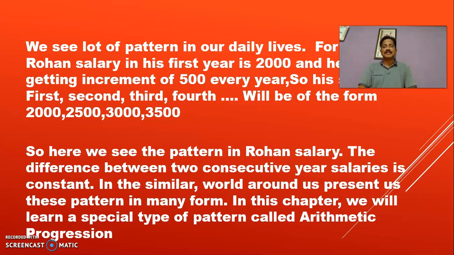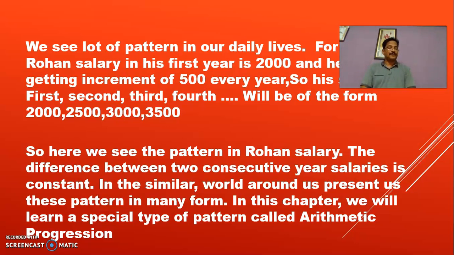We see a lot of patterns in our daily lives. For example, Rohan's salary in his first year is 2,000 and he will be getting an increment of 500 per year. So his salary for the first, second, third, fourth year will be of the form 2,000, 2,500, 3,000, 3,500. So here we see the pattern in Rohan's salary. The difference between two consecutive years' salaries is constant. In the world around us, these patterns take many forms.